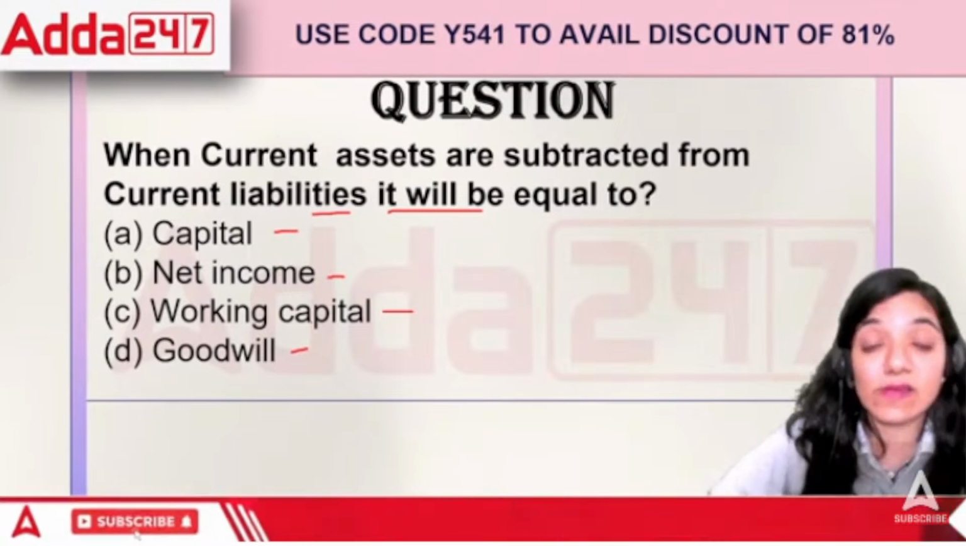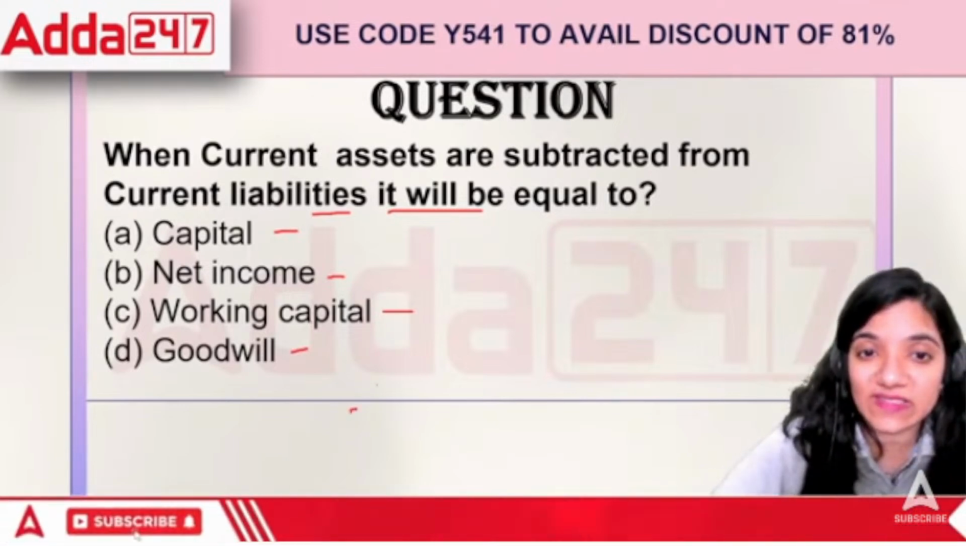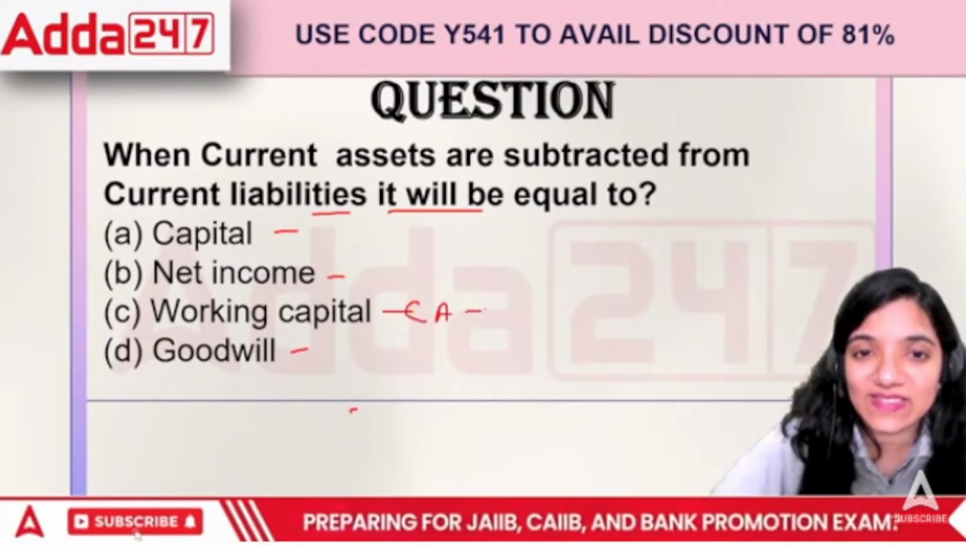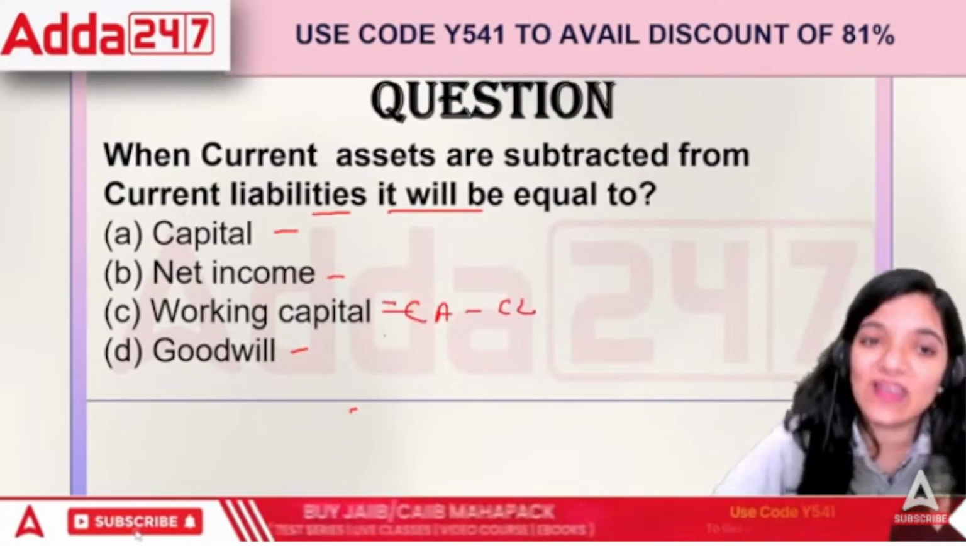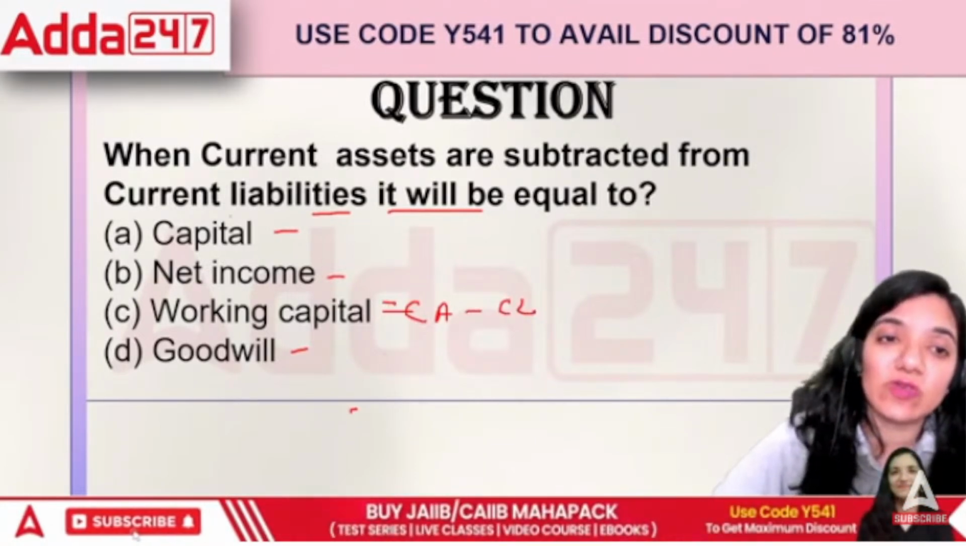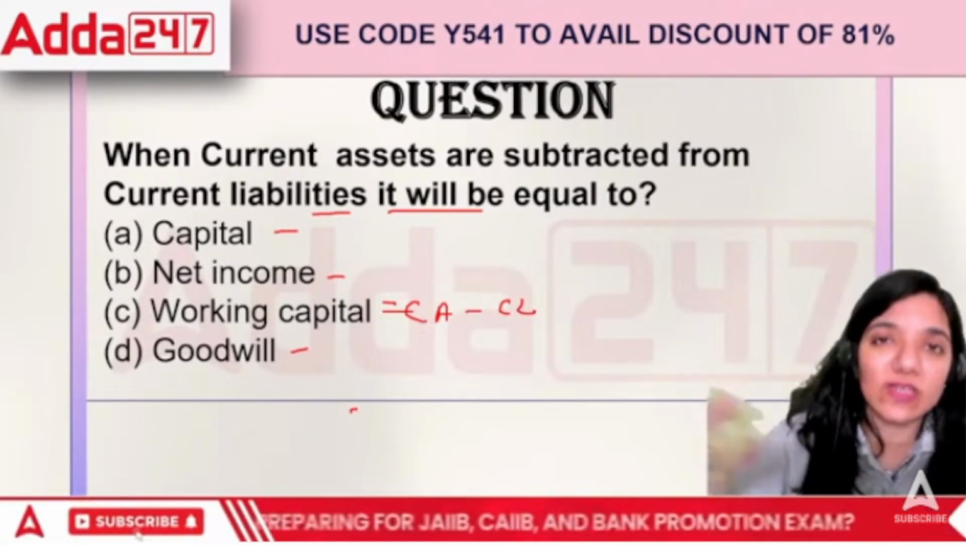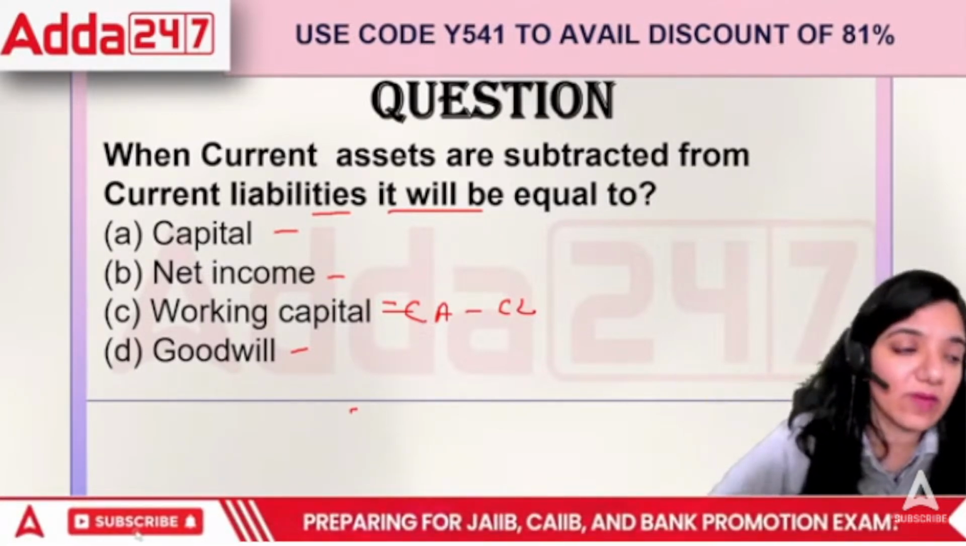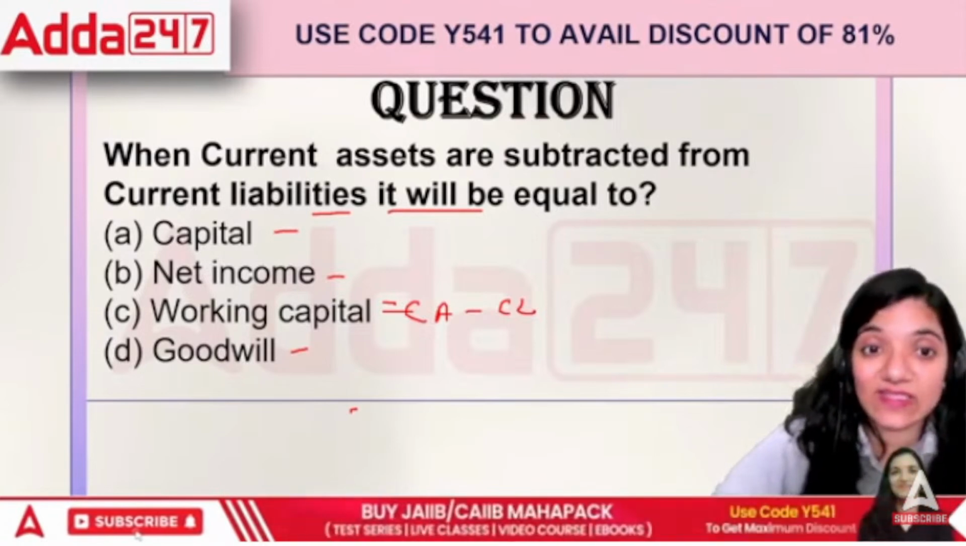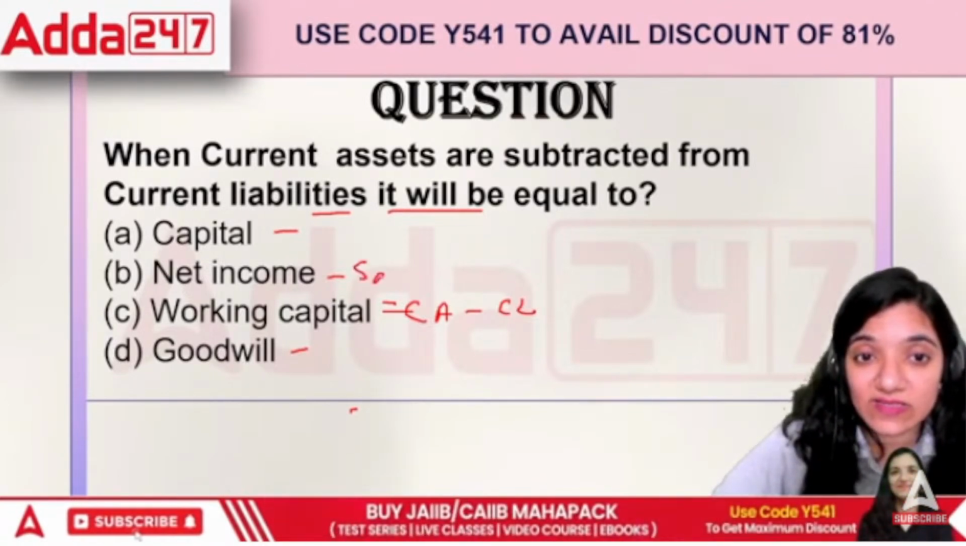When current liabilities are subtracted from current assets, that is CA minus CL, the formula is for working capital. Capital is basically the money that we invest in the business. Net income is the total income that we earn, right? Income, for example, net sales. Sales minus sales return is net sales.